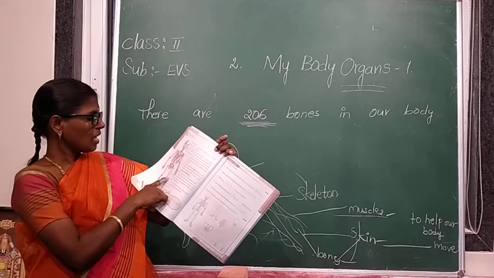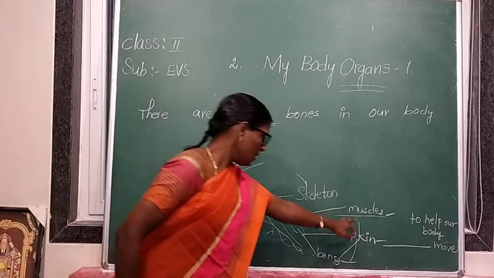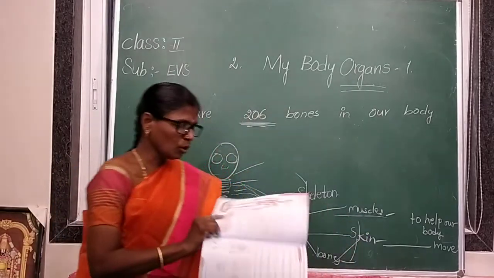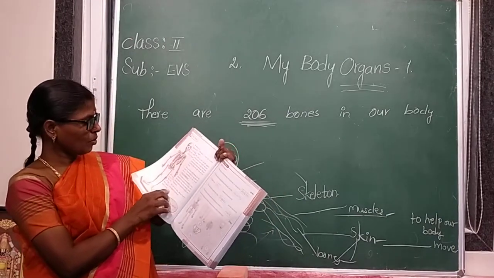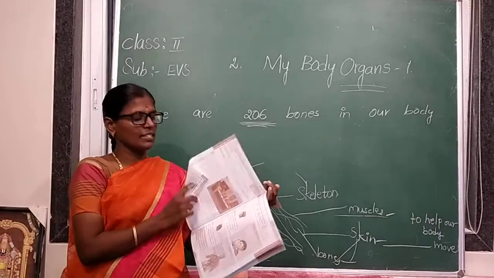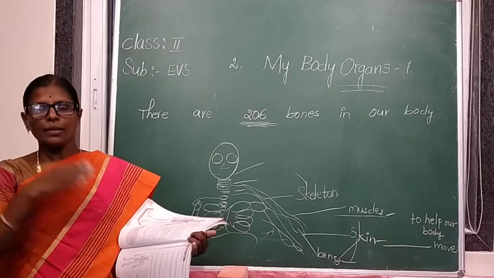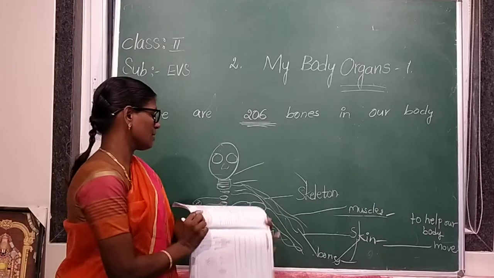Okay. Our body moves with the help of the muscles, skin and bones. Okay, we will now study some more organs in our body. What are some more organs? Heart, brain, lungs and stomach.